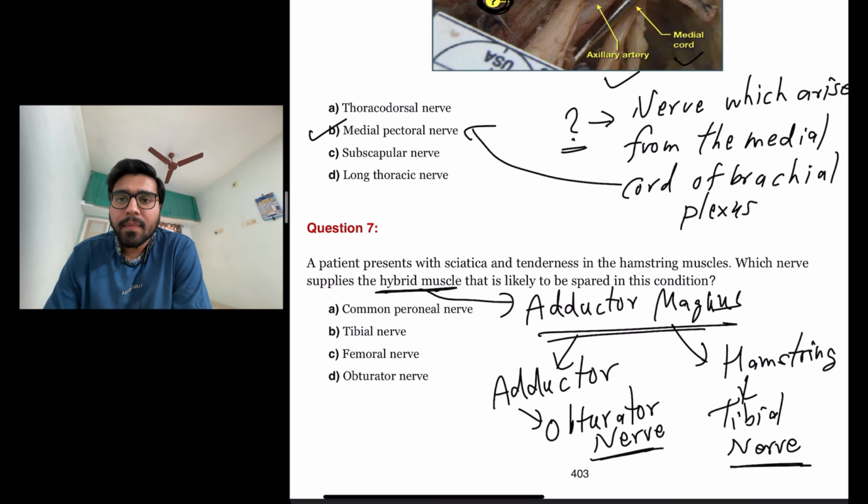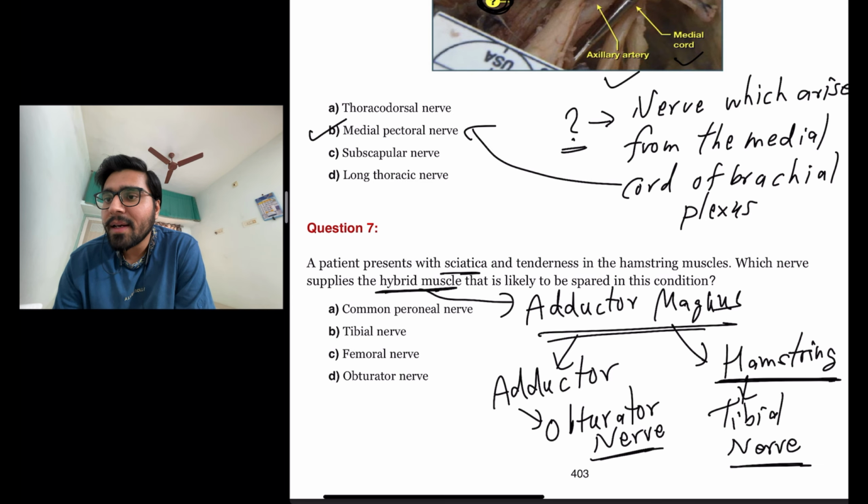So tibial nerve is actually involved because hamstring part of adductor magnus is supplied by tibial nerve, and that is also involved because sciatica is caused by the defect at the sciatic nerve. And sciatic nerve divides into tibial and common peroneal nerve.